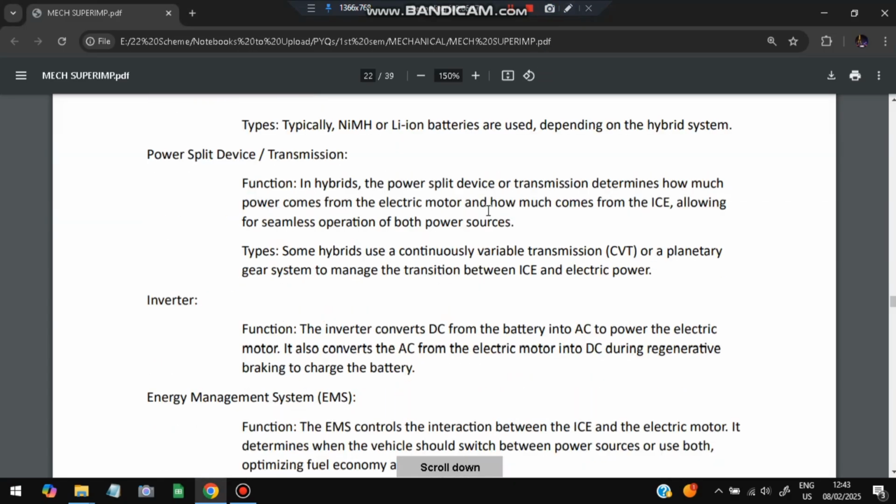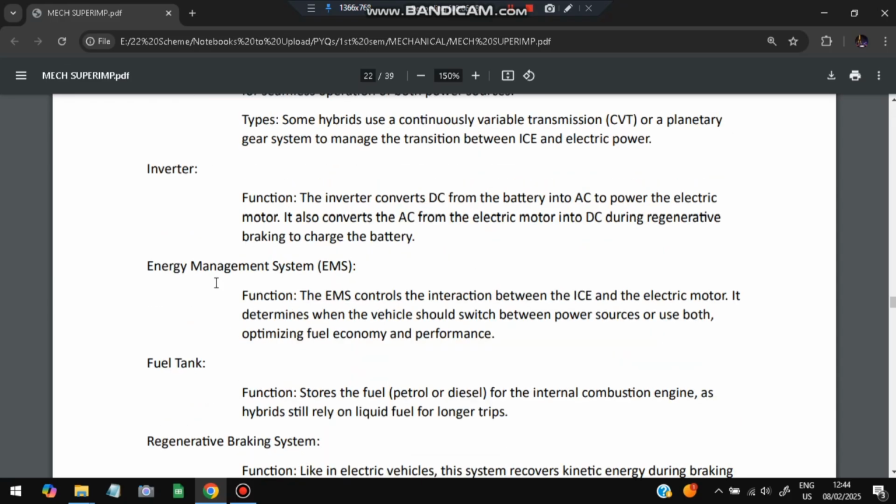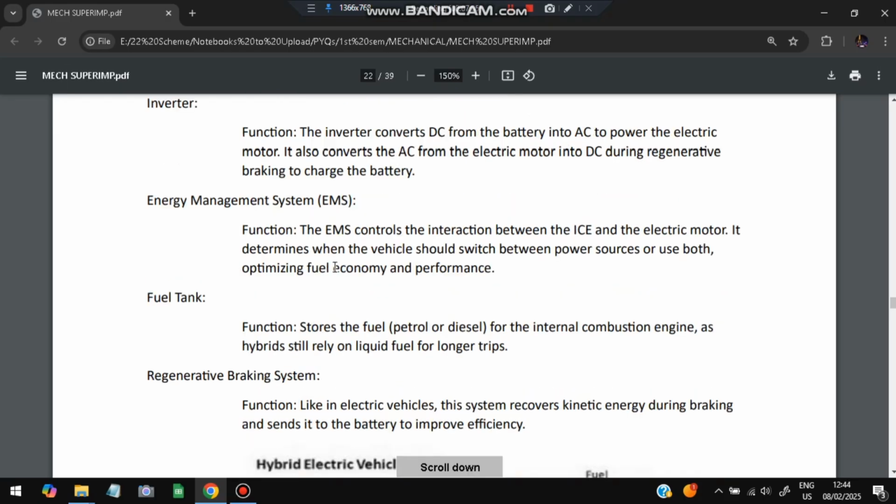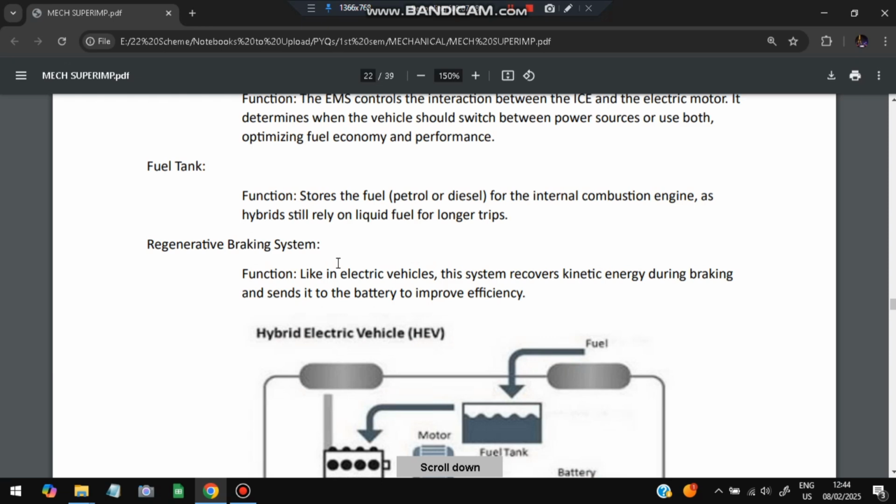And power split transmission: the power can be split, how much comes from the motor and how much from the ICE. Based on that, we can seamlessly switch between both of the power sources. The inverter will convert DC from the battery to AC to power the motor. Energy management system: the interaction between the ICE and the electric motor is the energy management system. And the fuel tank will store the fuel, petrol, or the battery as well.